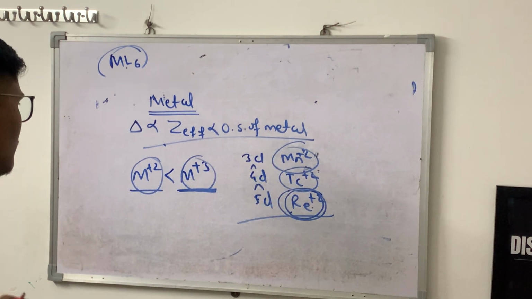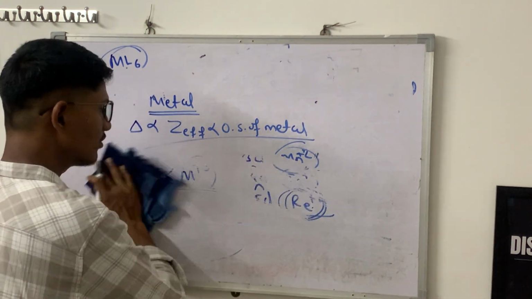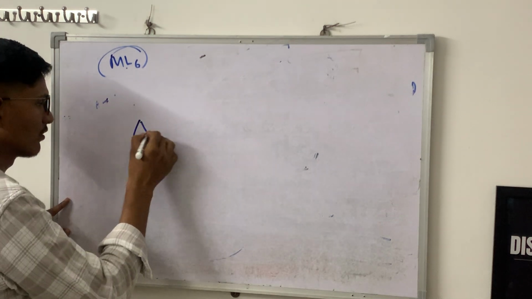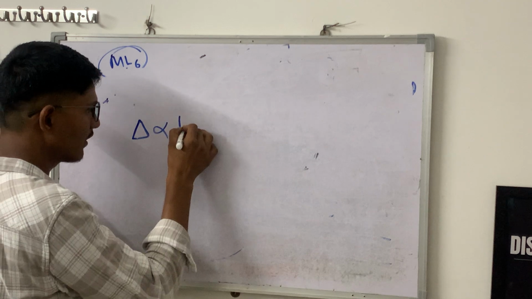Okay, this is from the metal side, but from the ligand point of view, delta depends on ligand field strength.